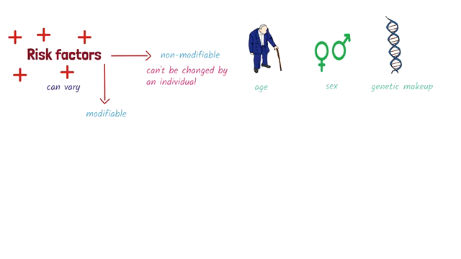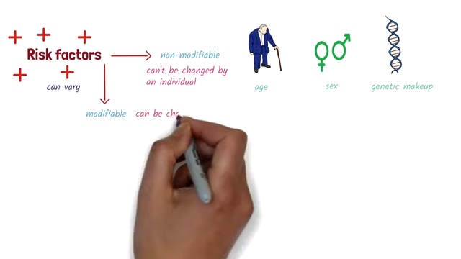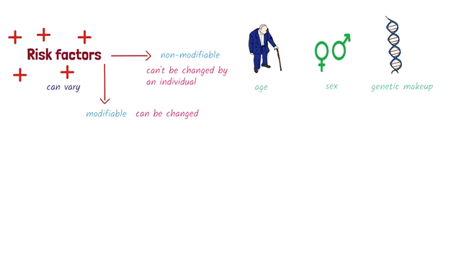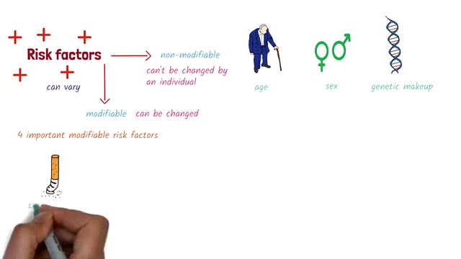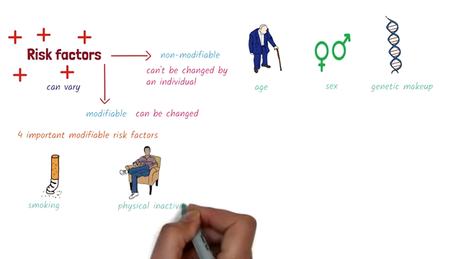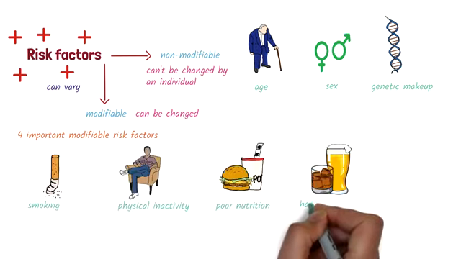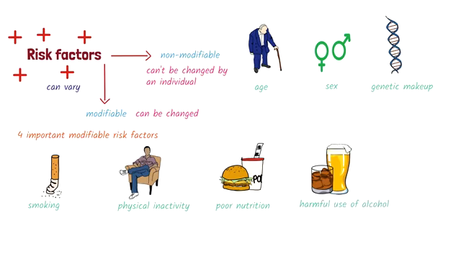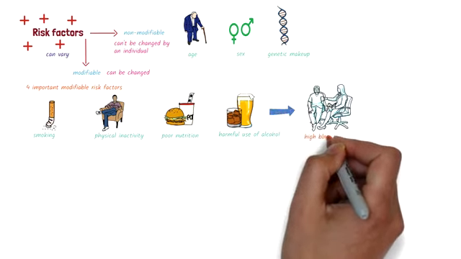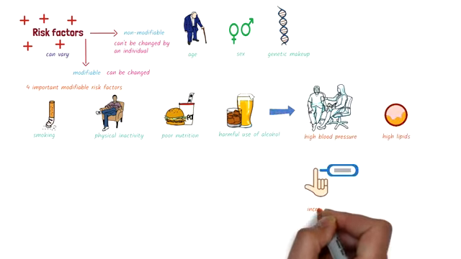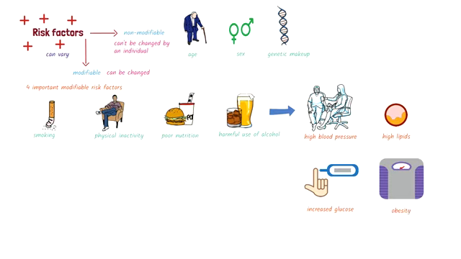Modifiable risk factors, on the other hand, are risk factors that can be changed by a person. There are four important modifiable risk factors. These are smoking, physical inactivity, poor nutrition, and the harmful use of alcohol. These behavioral risk factors could lead to or worsen metabolic risk factors, such as high blood pressure, high blood lipids, increased blood glucose, and obesity.